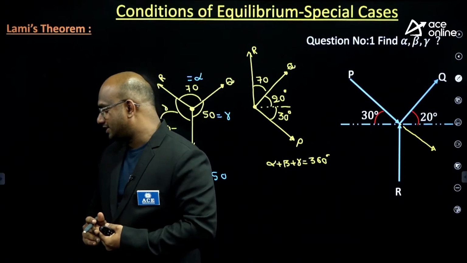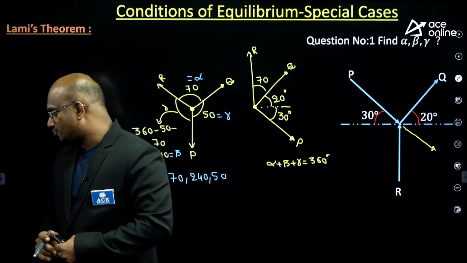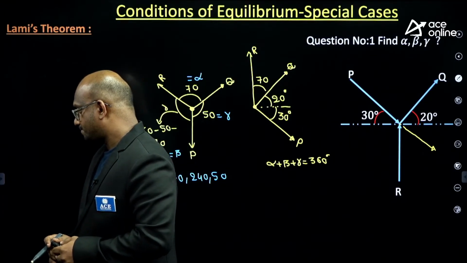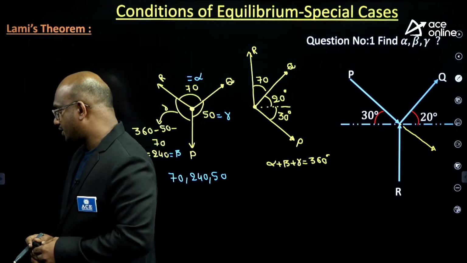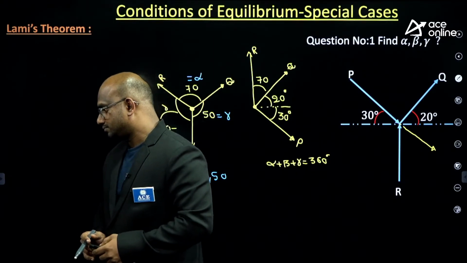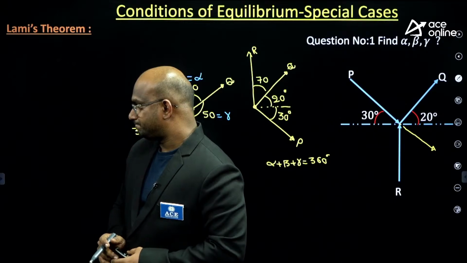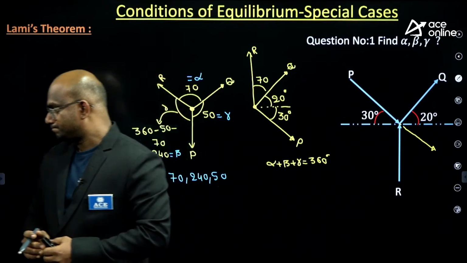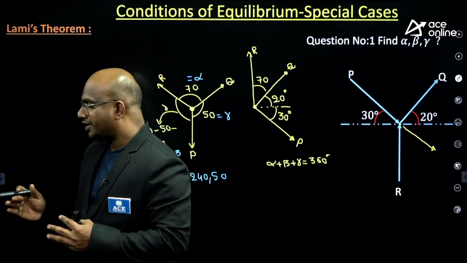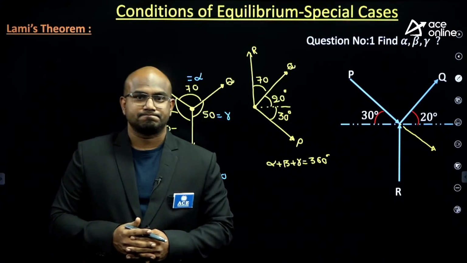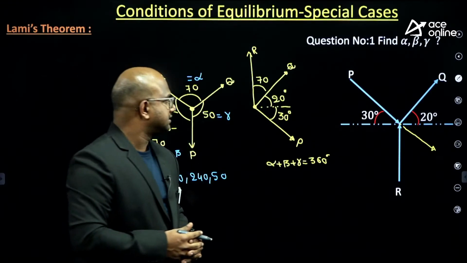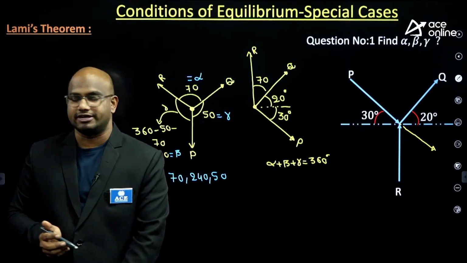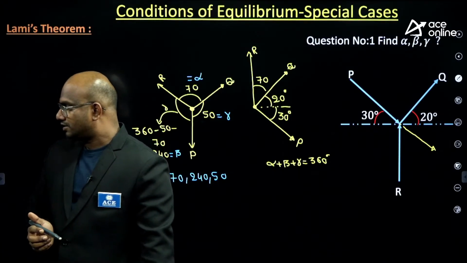Let us see who has given this answer, guys. Abhishek, small mistake, Abhishek. Think about it. Do you understand, guys, everyone? Yes. 70, 240 and 50. This is the correct answer, guys.